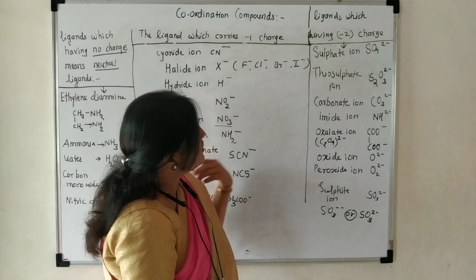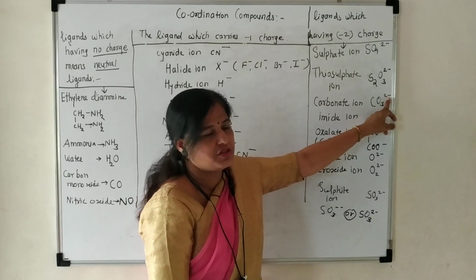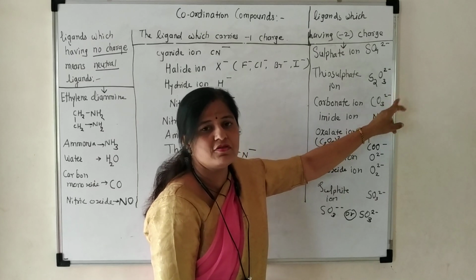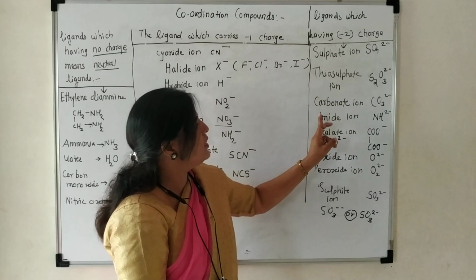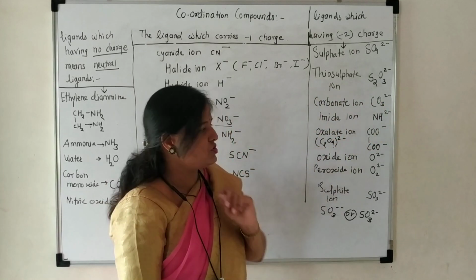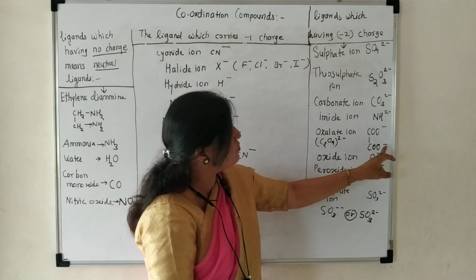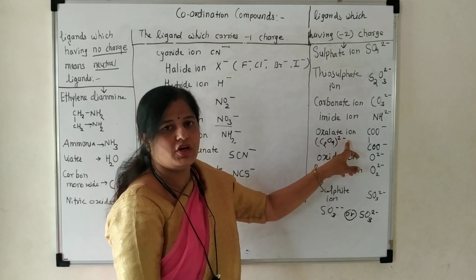Okay. Then carbonate ion, CO3, also carries two negative charges. 2 minus means two negative charges are present on the carbonate ion. Then imide ion, that is NH, also has two negative charges. Oxalate ion, that is C2O4, also carries two negative charges.